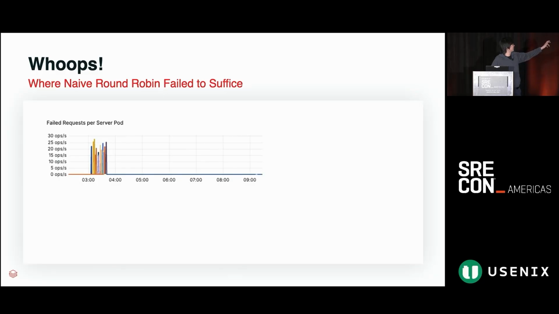Unfortunately, that wasn't quite the case. We immediately started seeing that there were various problems that this didn't quite handle correctly. And one very interesting problem that we quickly observed was that on every rollout or release of a service, we started seeing these upticks in errors associated with the timing of every release.